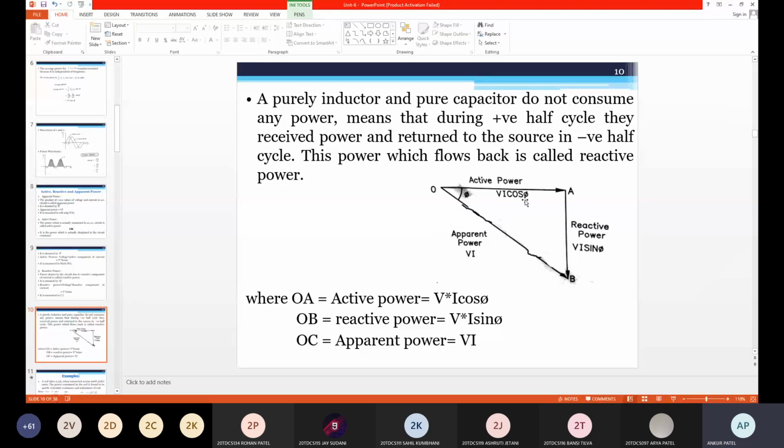If they are running below this cos phi, they have extra billing as well as penalty. Okay, so this is the importance of cos phi. It means you are getting the pure power, or you can save rupees in terms of paying the bill. If cos phi is more, it means you have less reactive component or reactive power, and more active or useful power in the circuit.